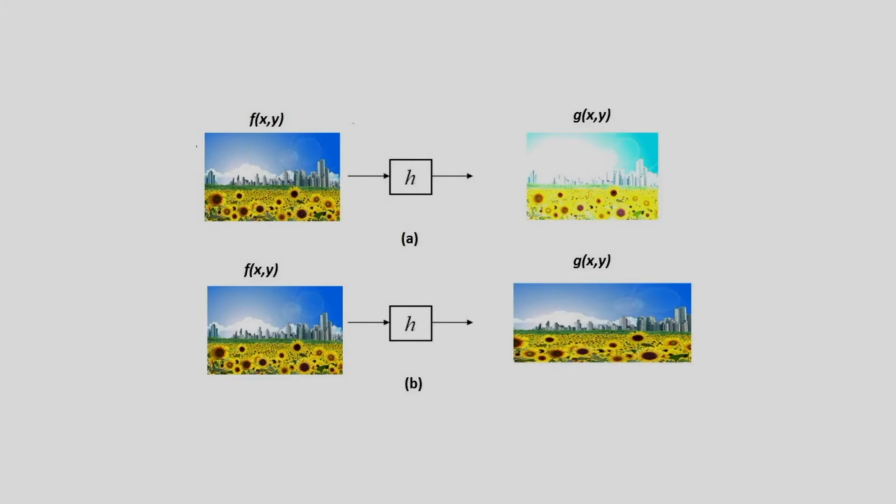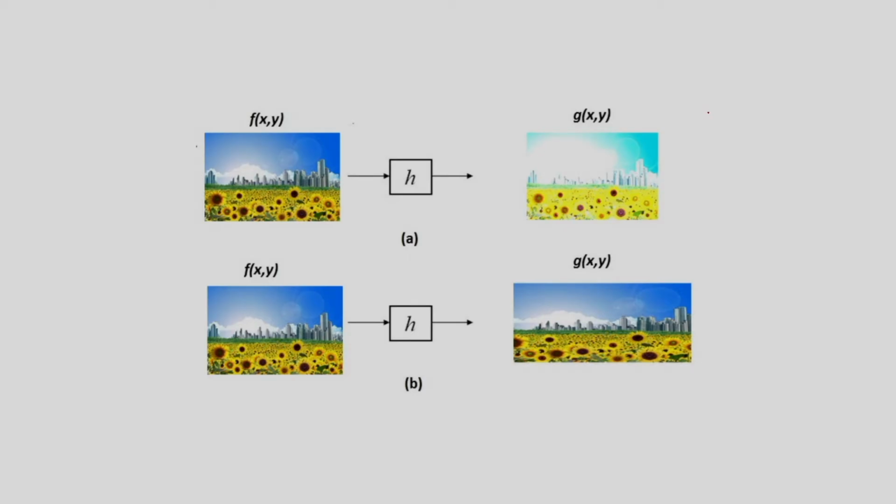In my next slide, I will show this concept. In the first case I am changing the intensity value, the pixel value, which is changing the range of an image. In the second case I am changing the spatial coordinate, which is changing the domain of an image.